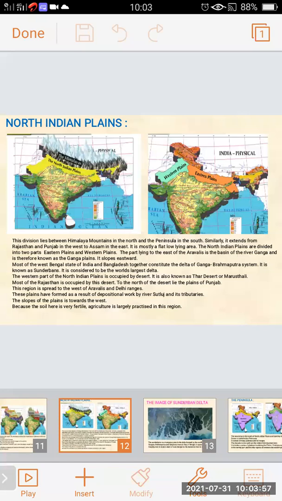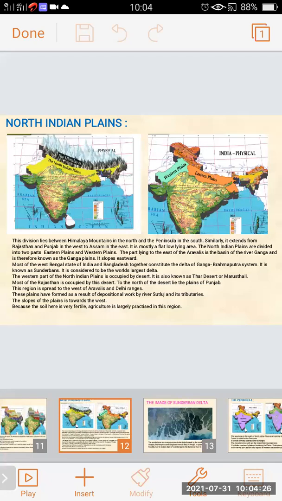To the north of the desert lie the plains of Punjab. This region is spread to the west of the Aravallis and Delhi ranges. These plains have formed as a result of the depositional work of the river Satluj and its tributaries.